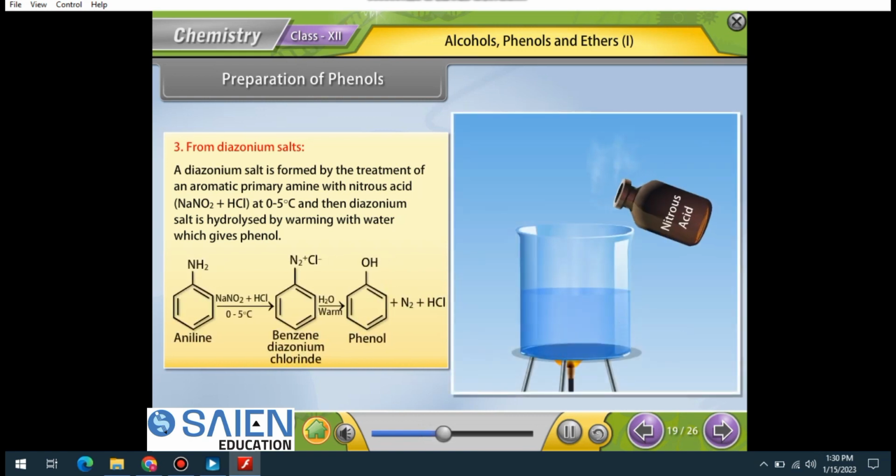Aniline is treated with nitrous acid at a temperature of 0 to 5 degrees Celsius. It results in the formation of benzene diazonium chloride, and then by adding warm water it forms phenol, nitrogen and hydrochloric acid.